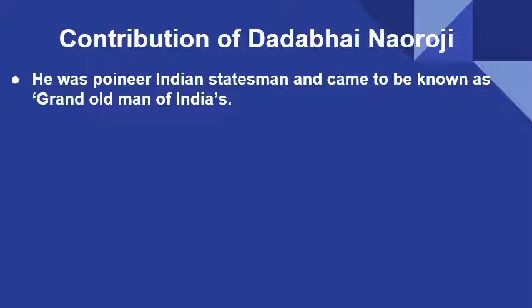He was a pioneer of the Indian National Congress, and that's why he came to be known as the Grand Old Man of India. This can come in the exam: who is regarded as the Grand Old Man of India, and write his contribution. So you should know that the Grand Old Man of India was Dadabhai Naoroji.